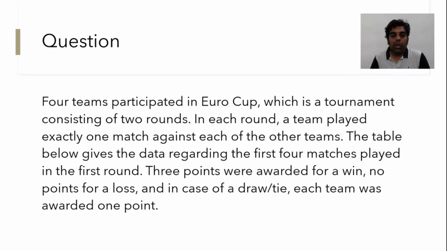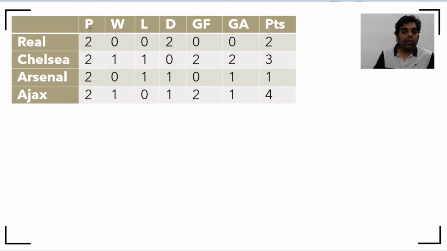3 points were awarded for a win, no point for a loss, and in case of a draw or tie, each team was awarded 1 point. And then there is a table which is given. So this is a table we have. We have matches played, won, lost, drawn, goals for, goals against, and the points.